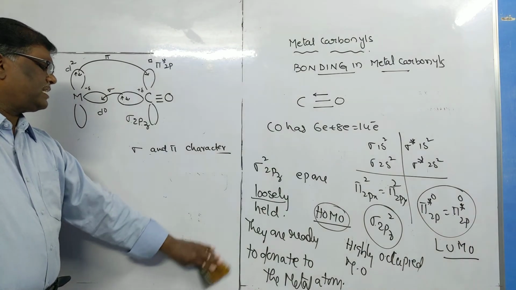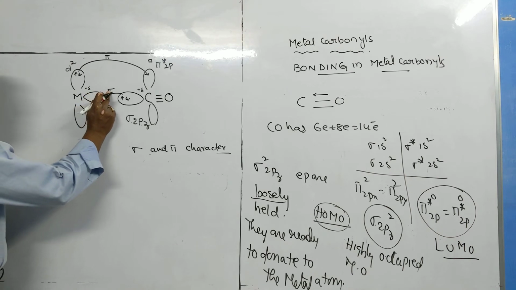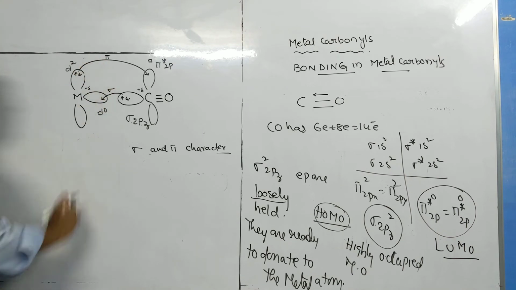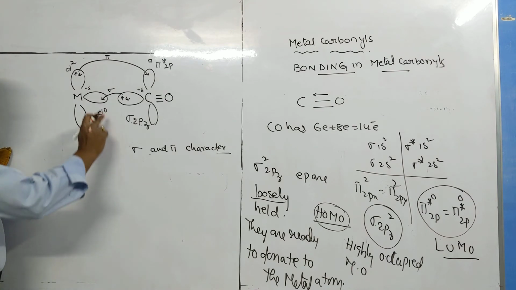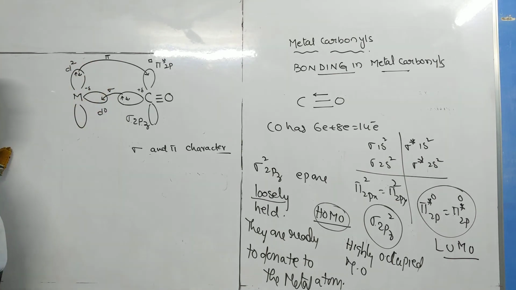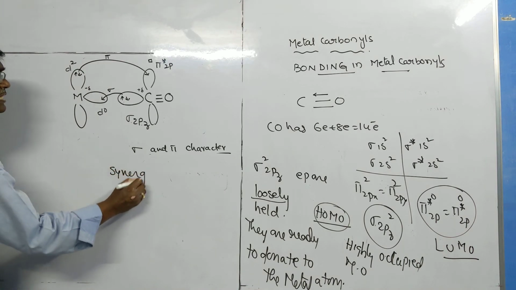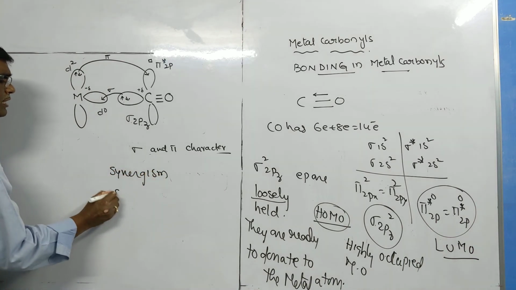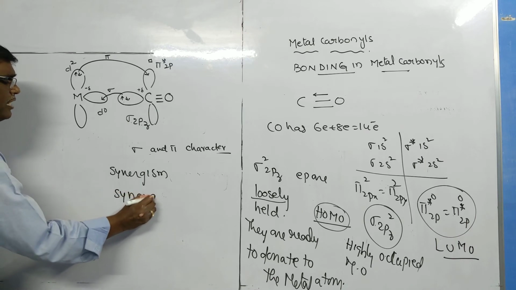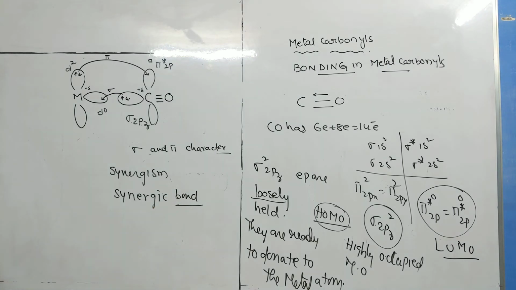Now what are the effects here? As a result here, what is happening? The sigma bond and pi bond mutually supplement each other. This mutual supplementation between sigma bond and pi bond is known as synergism, or this is known as synergic bond.